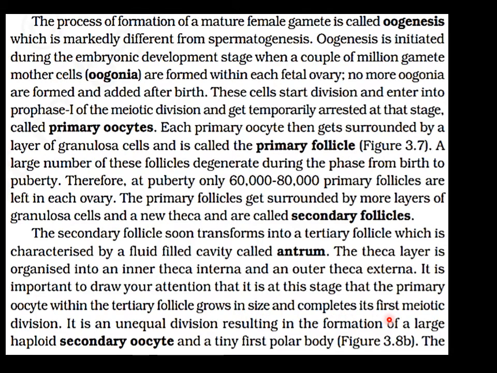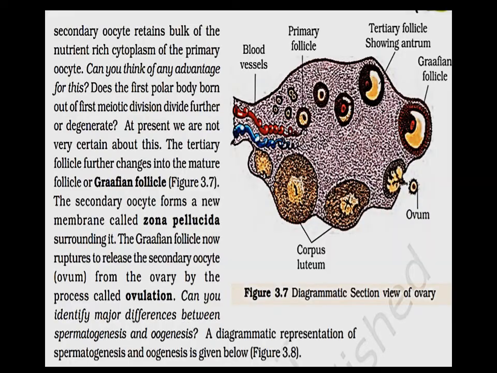That is when the girl attains puberty, leading to the formation of a large haploid secondary oocyte and a tiny first polar body. This tiny first polar body does not have any function as such, but it is the secondary oocyte that is released during ovulation.